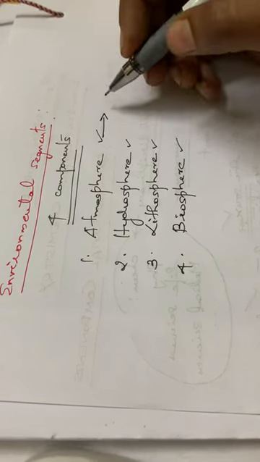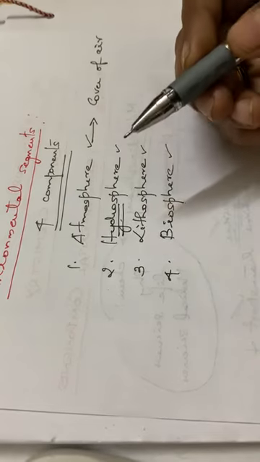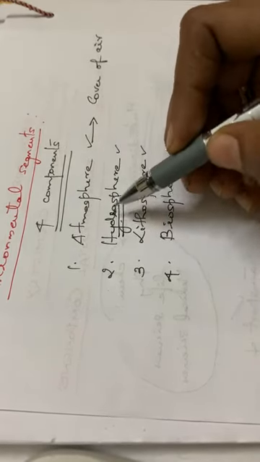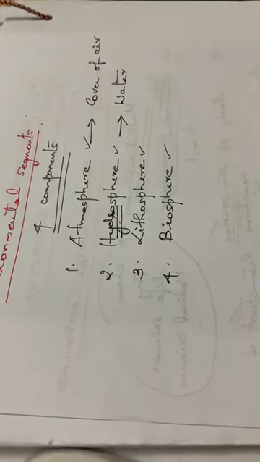So atmosphere, in short, we can say that it is the envelope of air, isn't it? It is the cover of air, or it is the gases present in our environment. So that will be dealing with the atmosphere. Okay, that is the first segment. Then the second one, that is the hydrosphere. Hydro, what is the word meaning hydro? Hydro means it is related to water, isn't it? The term hydro means it is related to water. So hydrosphere means it will be dealing with the water.